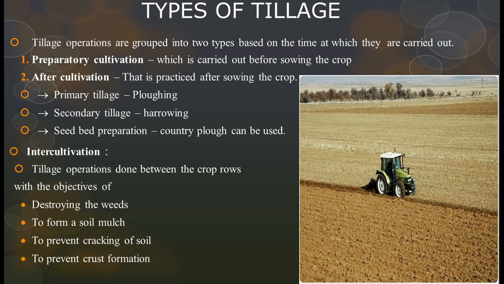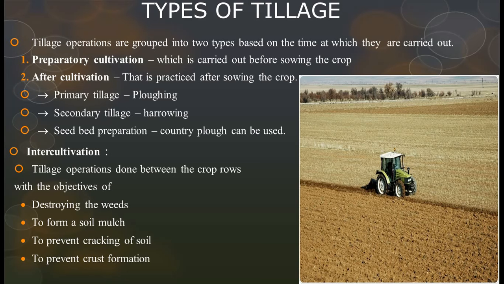Hence ploughs are primary implements. Secondary tillage means harrowing; all the harrows are included in secondary tillage, hence harrows are secondary implements. And this belongs to engineering. Primary implements are ploughs and secondary implements are harrows. For seedbed preparation, the country plough can be used. Intercultivation is a tillage operation done between the crop rows with the objectives of